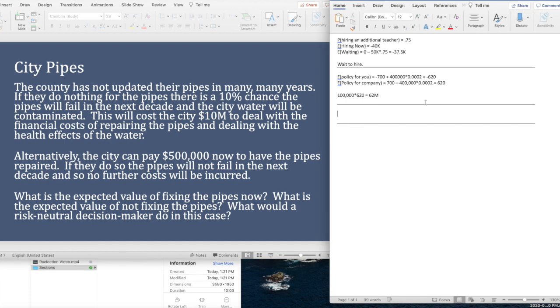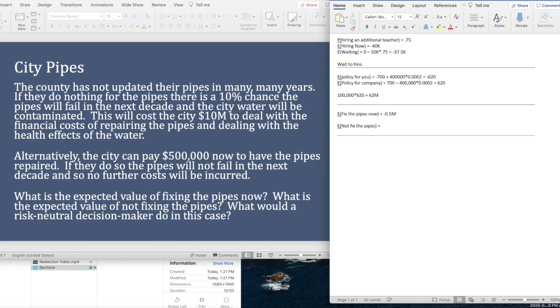Okay, here's the next problem. Take a moment and then we'll talk about it. In this case, there's two options. Fix the pipes now, or the other option is not fix the pipes. So, what's the expected value fixing the pipes now? Well, we know what it is. It's cost them negative 0.5 million, right? Negative $500,000.